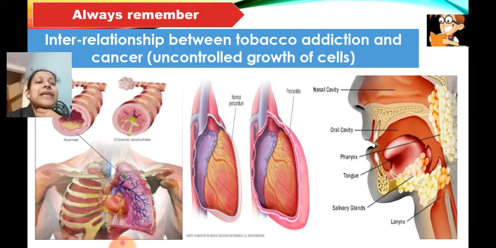Then it can cause cancer of the pharynx. The pharynx is the part which separates the esophagus and the windpipe, that is, the trachea and the esophagus. So that is called the pharynx. So there also there might be cancer, or uncontrolled growth of cells, which may have an effect on the digestion as well as the respiratory process.